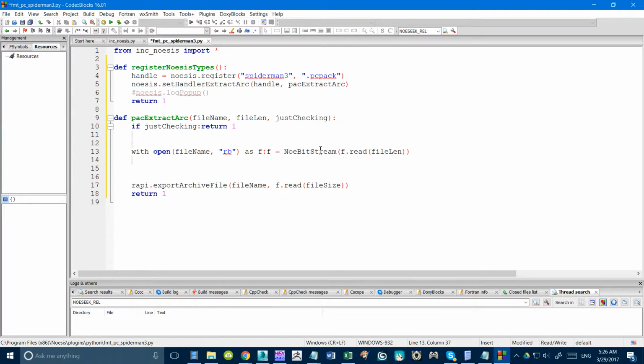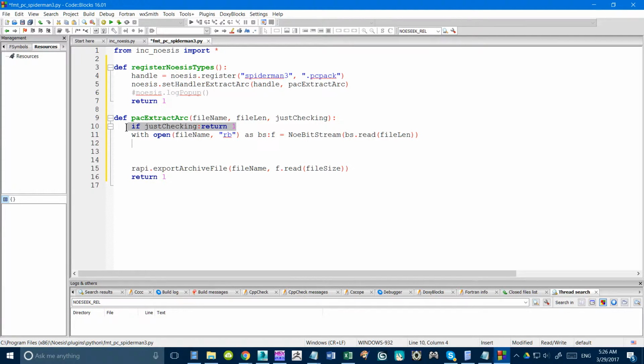BS will become F, and then the Fs that were there before will become BS. So BS will be the entire file, and F will be my Noesis Bitstream. Okay, there we go. So we've got a single line file check, and a single line file open. A little bit messy, but it will get us on the same playing field as we were dealing with when we were doing the model stuff.